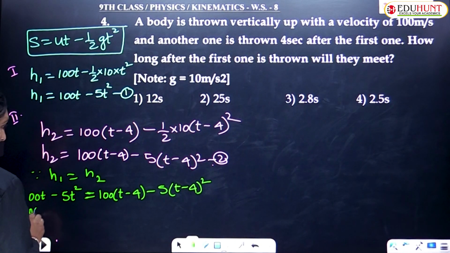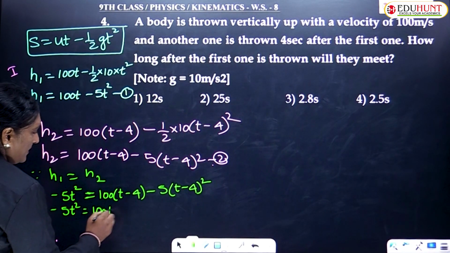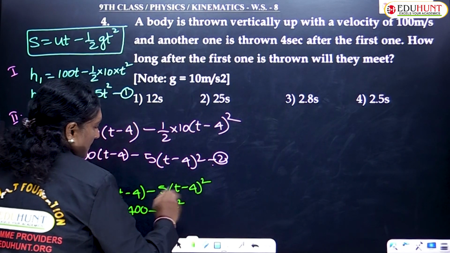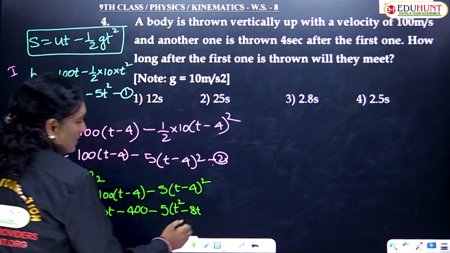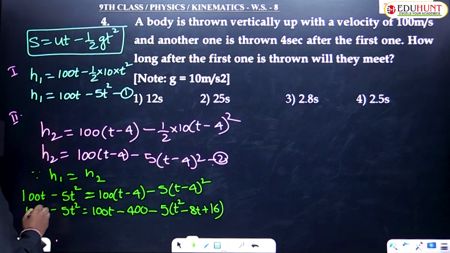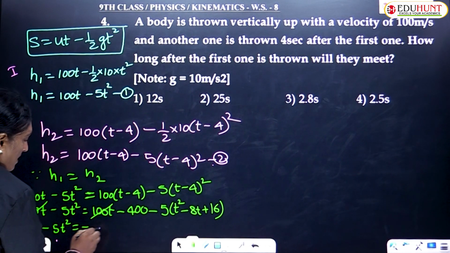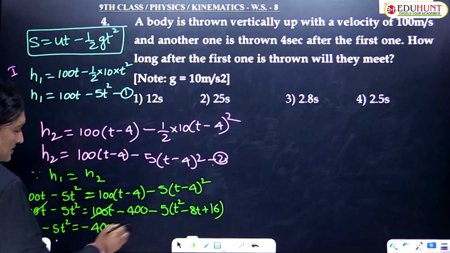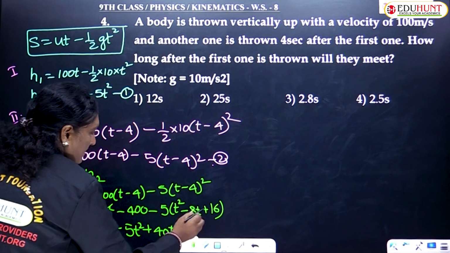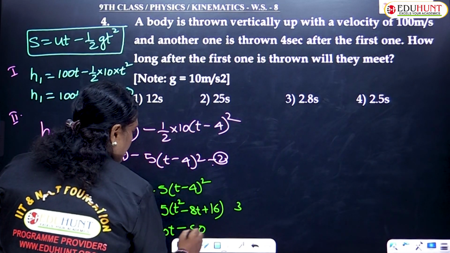So 100t minus 5t² equals 100t minus 400 minus 5 into (t² minus 8t plus 16), using (a minus b)² = a² minus 2ab plus b². Children, this 100t gets cancelled. Minus 5t² equals minus 400, minus 5t² plus 40t, minus 5 into 16 is minus 80.